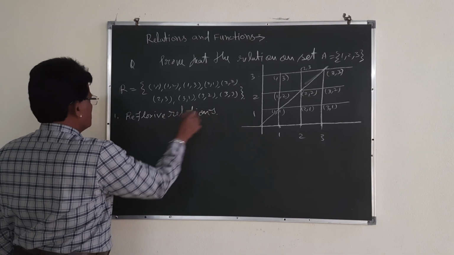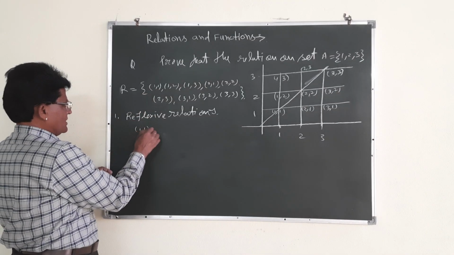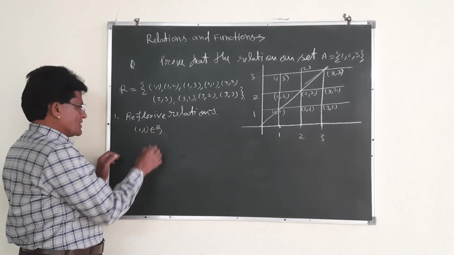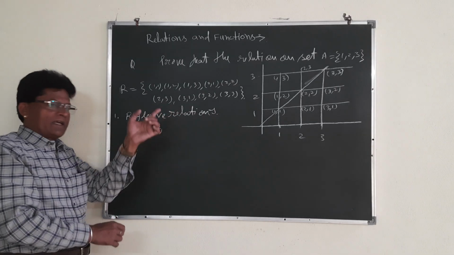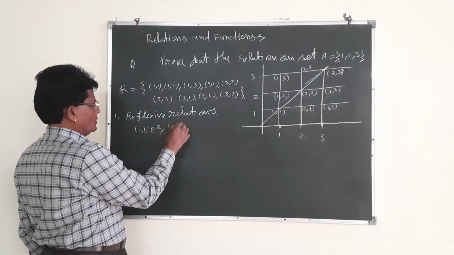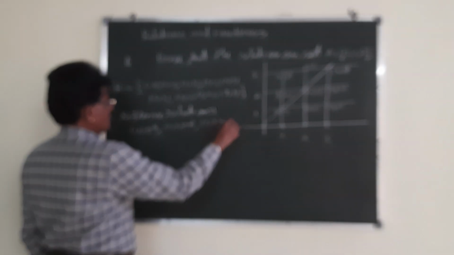Once again, my dear students, try to understand. I am just going to write (1,1) belongs to R. In continuation you can write (1,1), (2,2), (3,3) belongs to R, but I am writing all these things separately. (2,2) also belongs to R. Similarly, (3,3) also belongs to R.